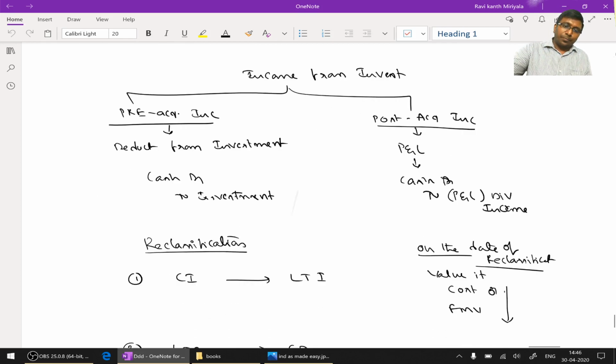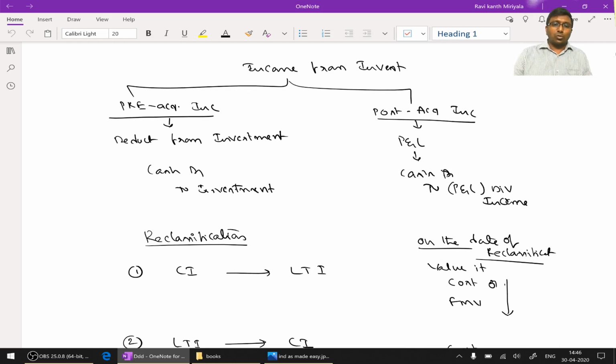Okay, next, one more small topic with respect to income from investment. When it comes to income from investment, incomes are divided into two kinds, that is pre-acquisition income and post-acquisition income. What is pre-acquisition? It is an income related to before the date of acquisition.